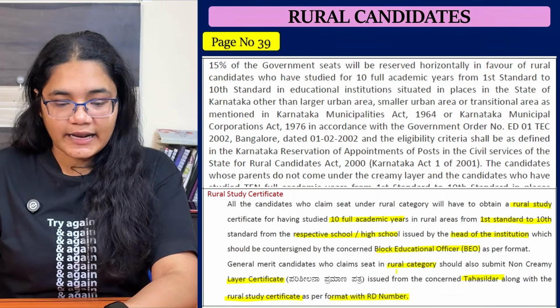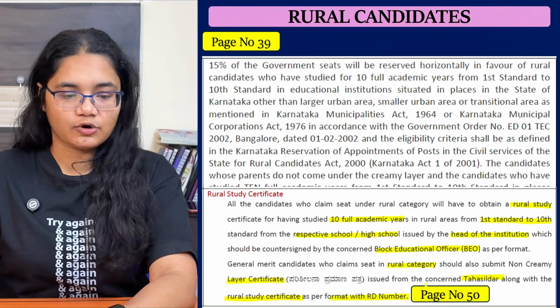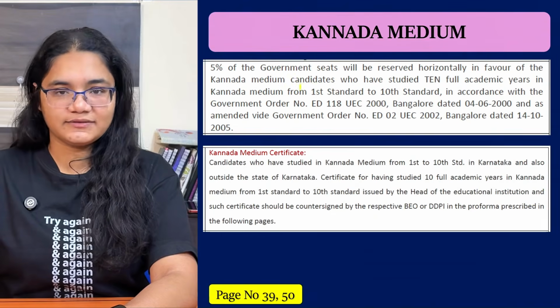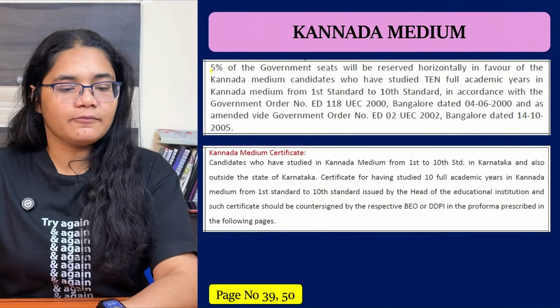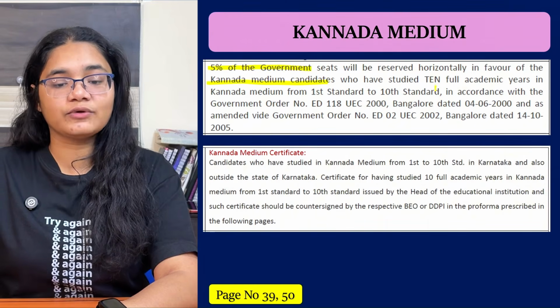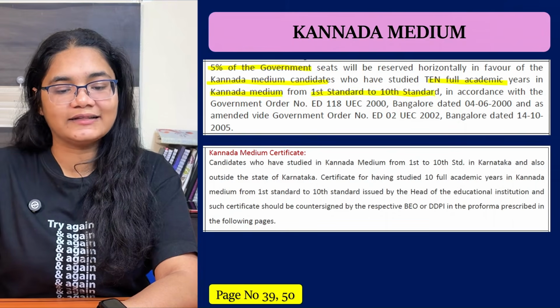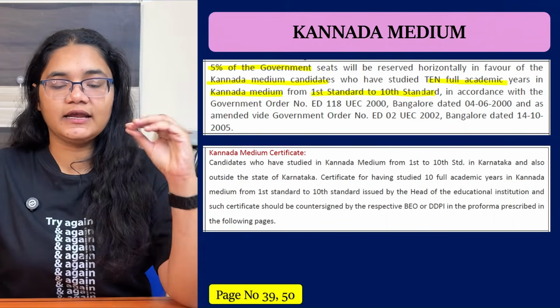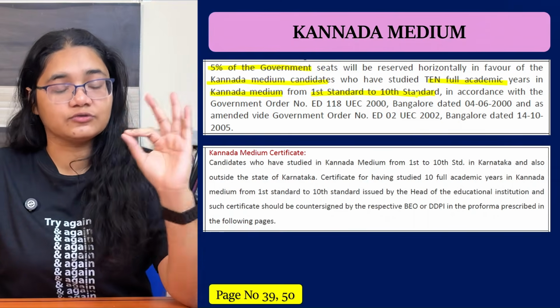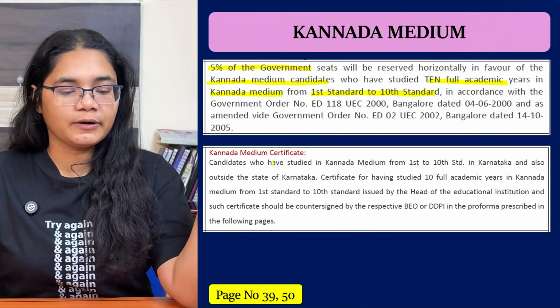Next, this data is available on page number 50. You can cross check there. Now is Kannada medium reservation. 5% of the government seats will be reserved for Kannada medium candidates who have studied 10 full academic years in Kannada medium from 1st to 10th standard. So if you have studied in Kannada medium from 1st to 10th, then you are eligible for Kannada medium reservation. And what document do you need to produce?